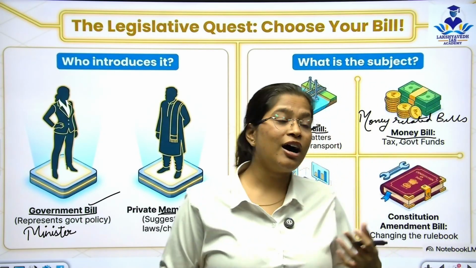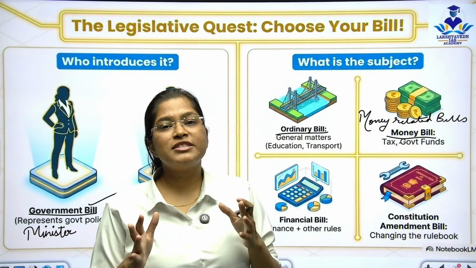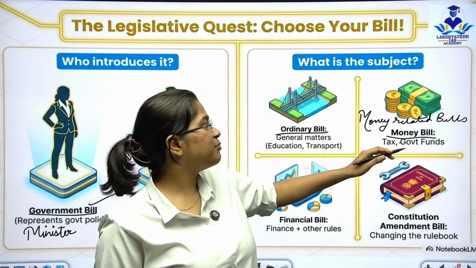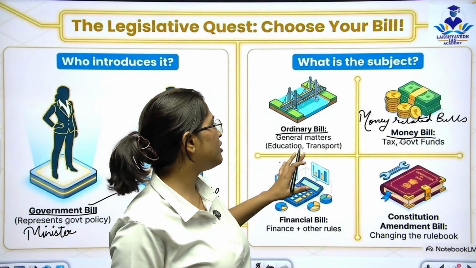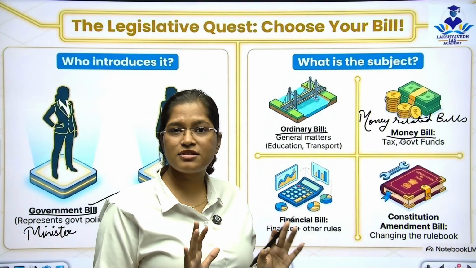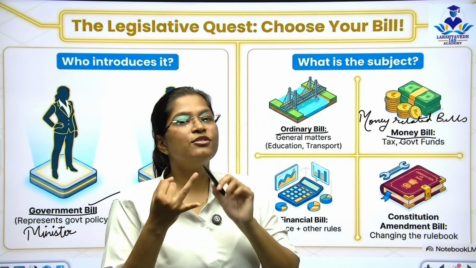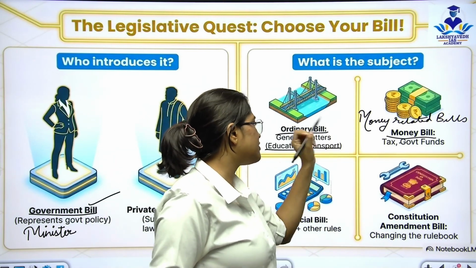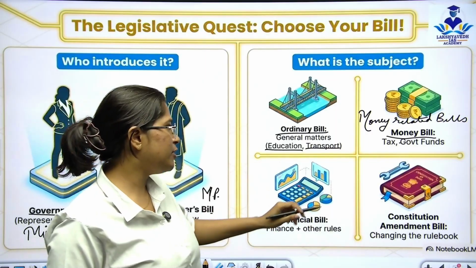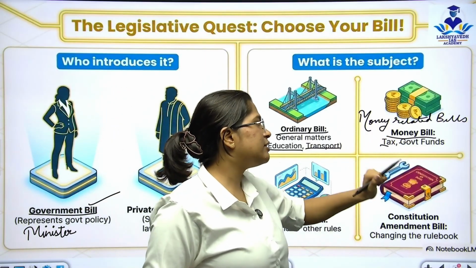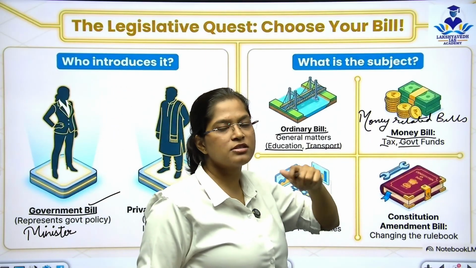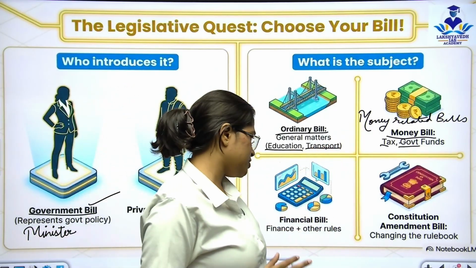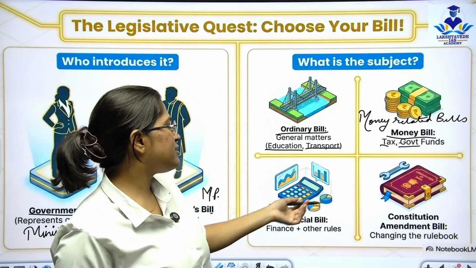And after that, how to remember ordinary bills? So basically, जिन भी चीजों में money नहीं होता है, जिन भी acts में money की जरूरत नहीं होती है, वो होते हैं general ordinary bills. That's it. जो bill money bill नहीं है, वो है ordinary bill. Very easy to understand. So general matters like education, transport, these fall under ordinary bill, and money bills have tax related bills and government funds related bills. कि government के ये funds किसको मिलेंगे, कौन सी ministry को मिलेंगे, that falls under money bills.